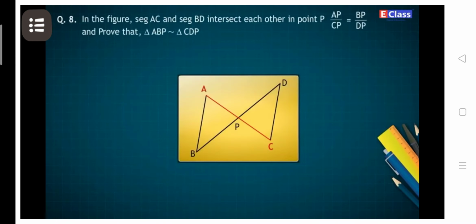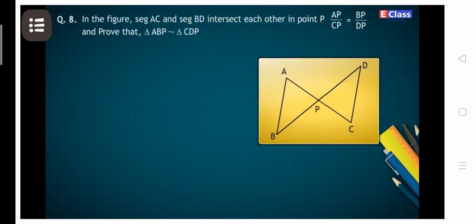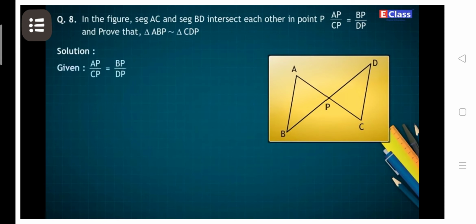Question number 8. In the figure, segment AC and segment BD intersect each other in point P, and AP upon CP is equal to BP upon DP. Prove that triangle ABP is similar to triangle CDP. Solution: given AP upon CP is equal to BP upon DP. To prove triangle ABP is similar to triangle CDP.